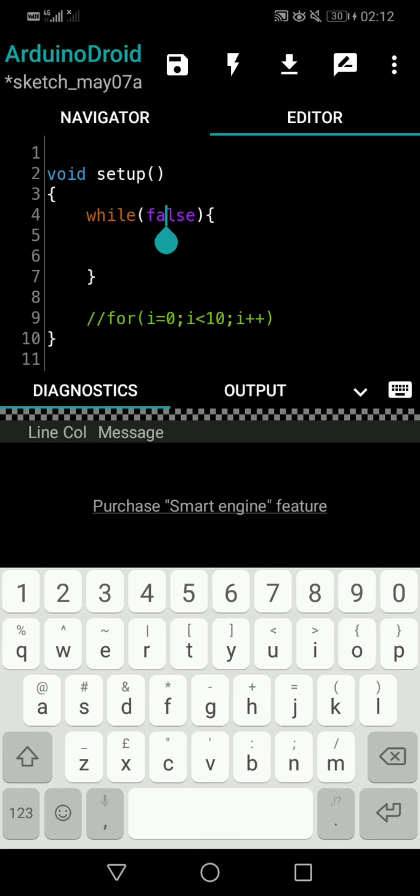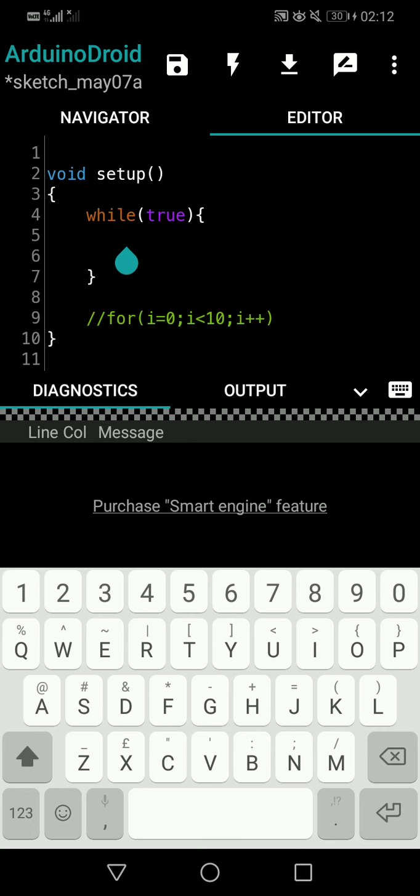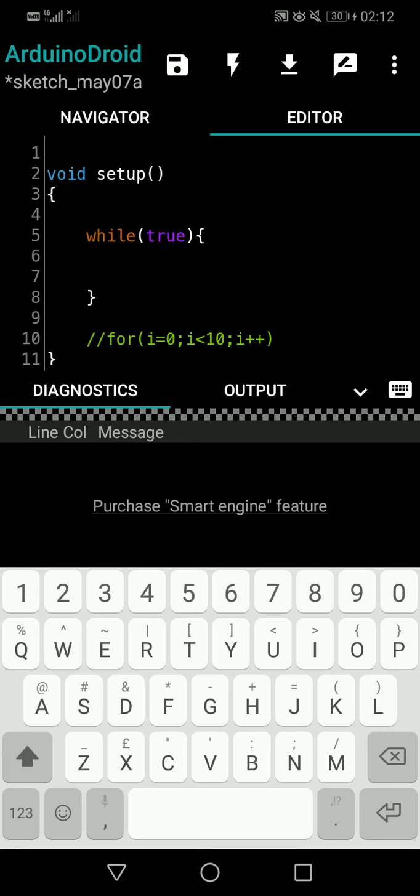Okay, understood? So now you know what happens during true and false. So what you can do is you can write a true here. You can manually even write a true, no problem. Zero problem, right? You can write a true condition here, and then you can write some, let's say, serial print business. So let's say I will write serial